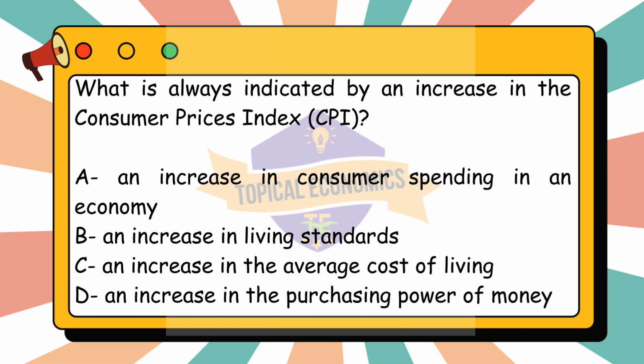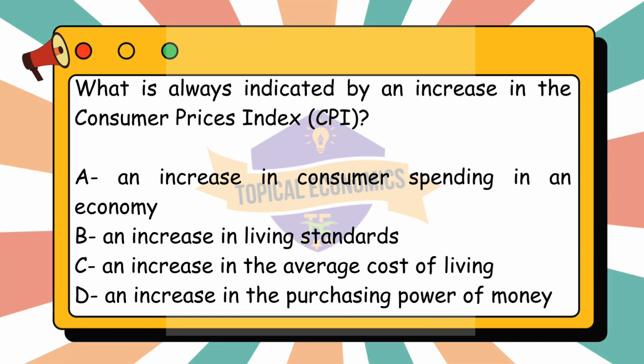Analyzing the other options. Option A. An increase in consumer spending in an economy, not necessarily. An increase in the CPI only indicates that prices have risen, not that consumers are spending more. In fact, higher prices could lead to reduced consumer spending. Next, option B. An increase in living standards is also incorrect. An increase in the CPI does not imply that living standards have improved. In fact, if prices are rising faster than incomes, living standards might decline.